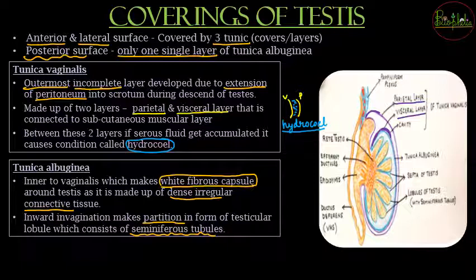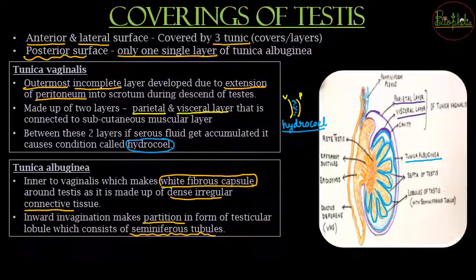Now below that tunica vaginalis, you can see the little blue lines. So जो blue lines होंगे, those blue lines are nothing but tunica albuginea. Now these are going to invade into internal structures and form the testicular lobules. So in this diagram you can easily understand how the testicular lobules are going to be found because of the tunica albuginea's invasion.